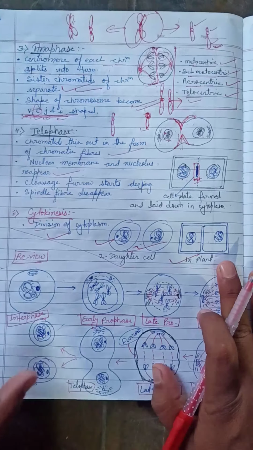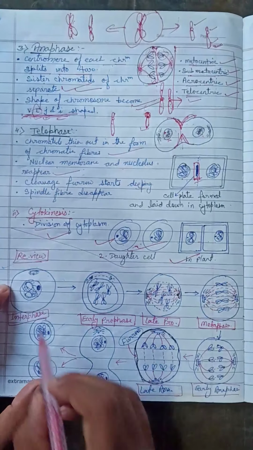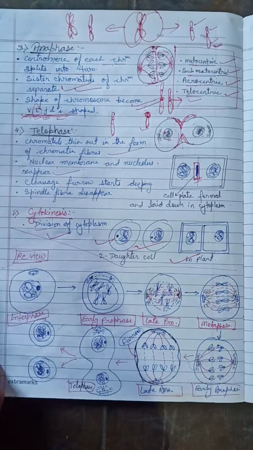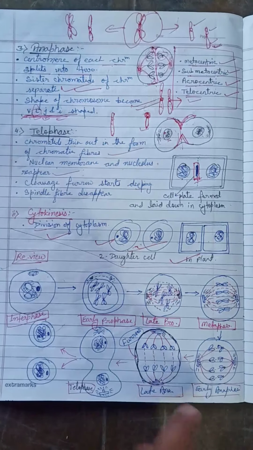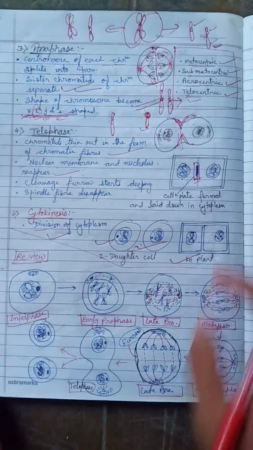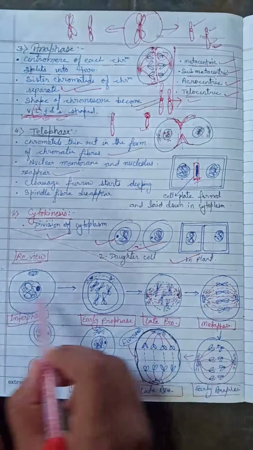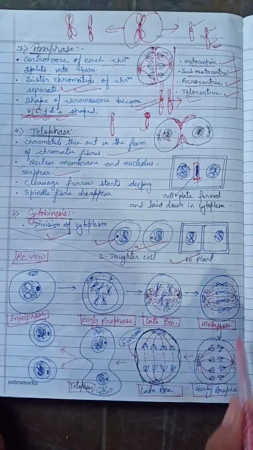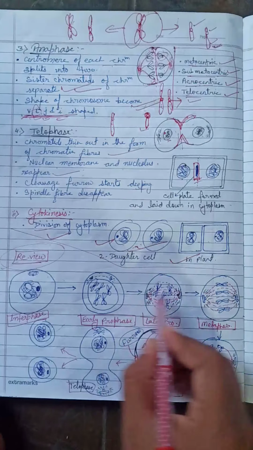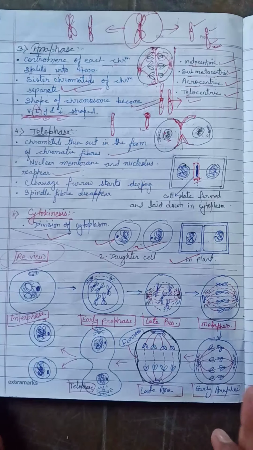Now, these are the review points. You can simply say it is the diagrammatic representation of all the mitosis divisions, which will help understanding. Let me tell you one thing for the mitosis revision or review. It is the total division phase of the cell for mitosis.